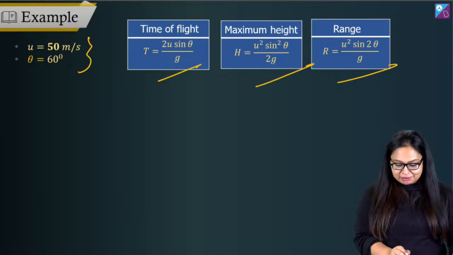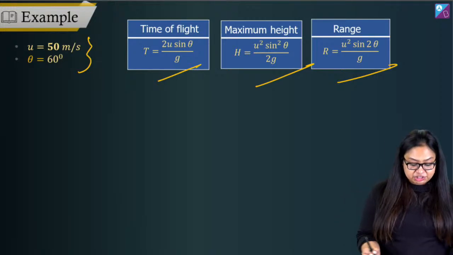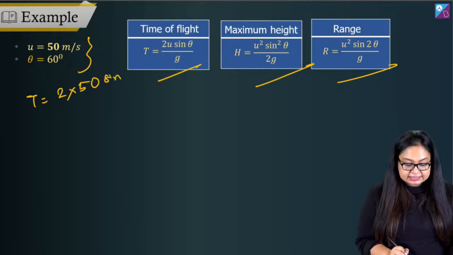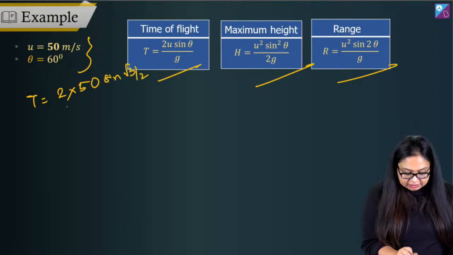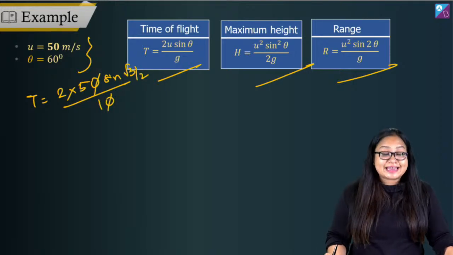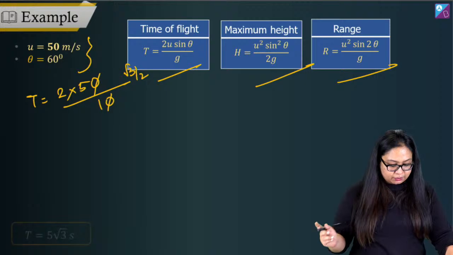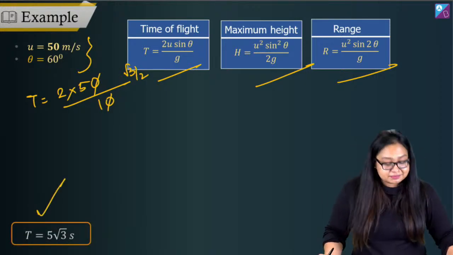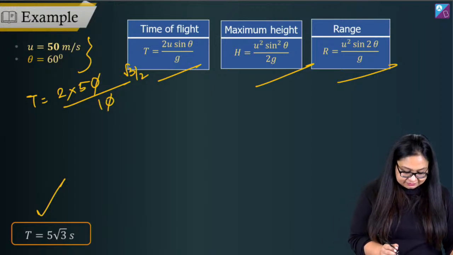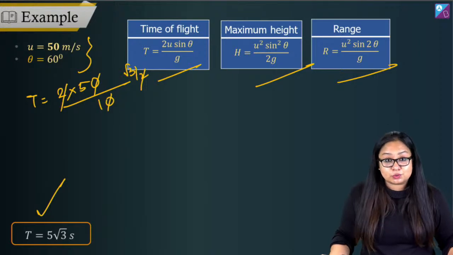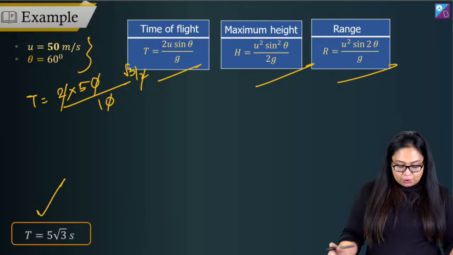Alright. For time of flight calculation, t is equal to 2u sine theta by g. 2 into 50 into sine 60 degrees, root 3 by 2, divided by g, which is 10. Right? This gets cancelled out. We have 10 into root 3 by 2, right? This 2 also gets cancelled out. So, 5 root 3 seconds. What about maximum height?